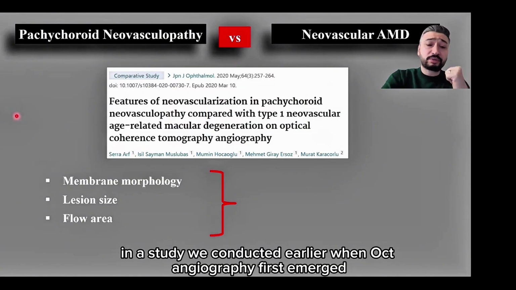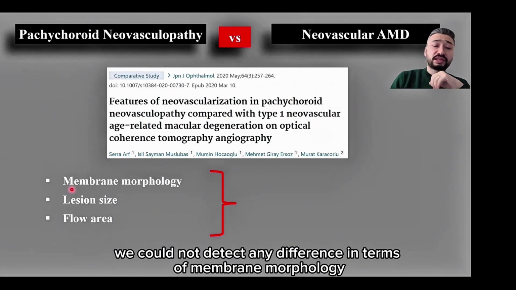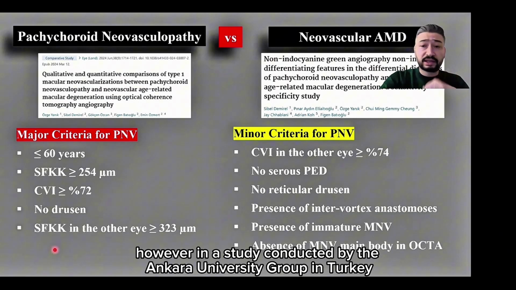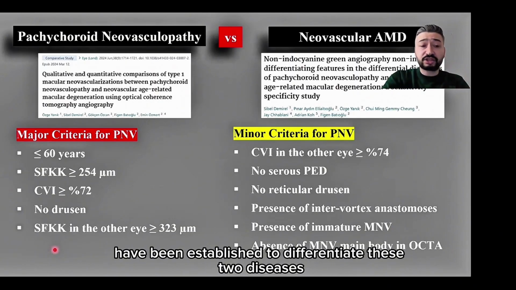In a study we conducted earlier, when OCT angiography first emerged, we compared these two diseases. We could not detect any difference in terms of membrane morphology, lesion size, and flow area. However, in a study conducted by the Ankara University group in Turkey, major and minor criteria have been established to